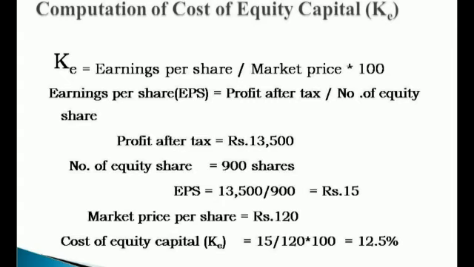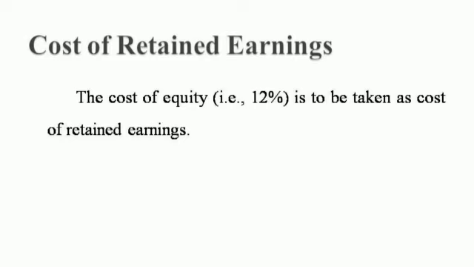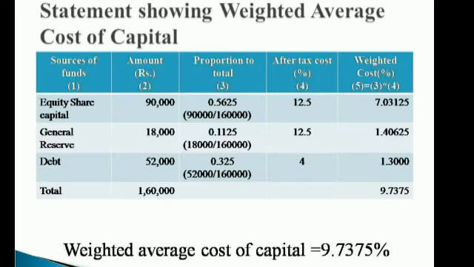Using this we can find out the earnings per share. The earnings per share is rupees 15. Next, market price per share is rupees 120. Using this we can find out cost of equity capital, that is KE. KE equal to 12.5%. Next we have to find cost of retained earnings. The cost of equity, that is 12.5%, is to be taken as cost of retained earnings.